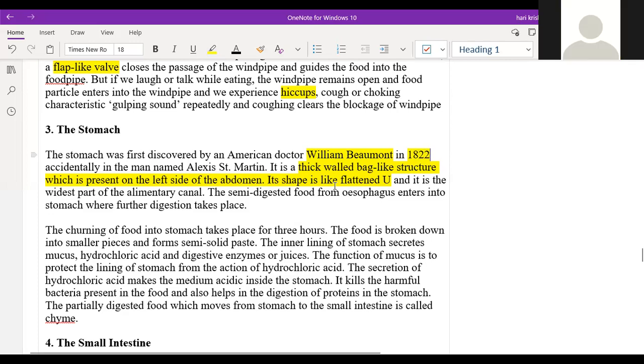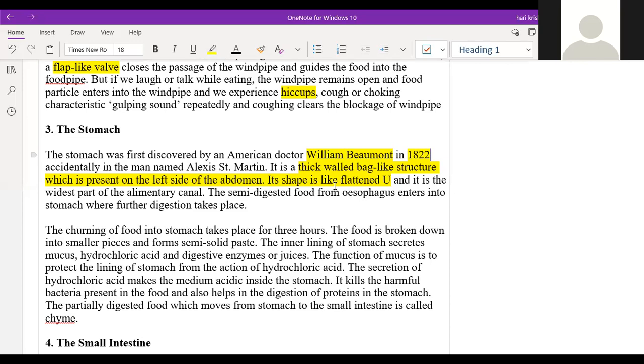So generally, the stomach is a thick bag-like structure. The general shape is U-shaped. It is the widest part of the alimentary canal. The alimentary canal, you know, runs from the mouth to the anus. Comparing from mouth to anus, the stomach is the widest part. The semi-digested food from the mouth enters the esophagus, and the esophagus passes it into the stomach where further digestion takes place.